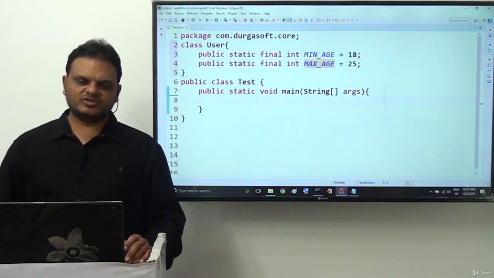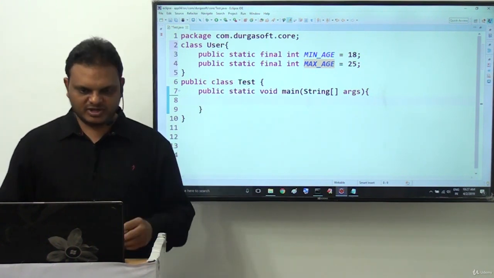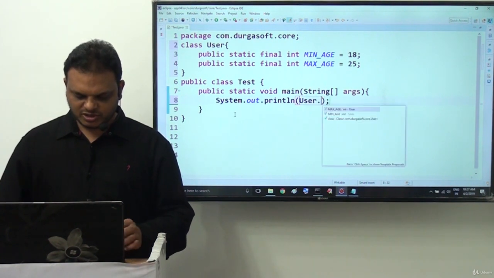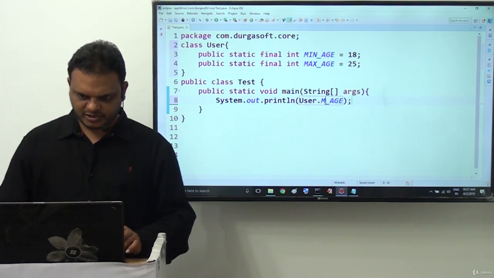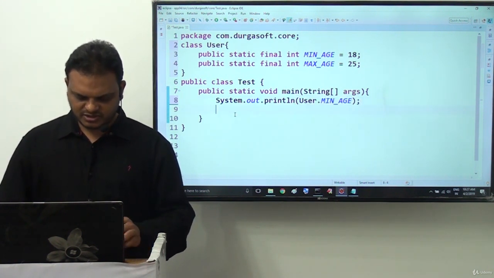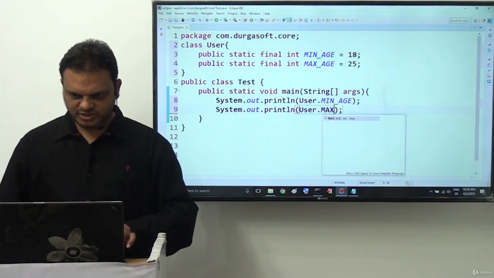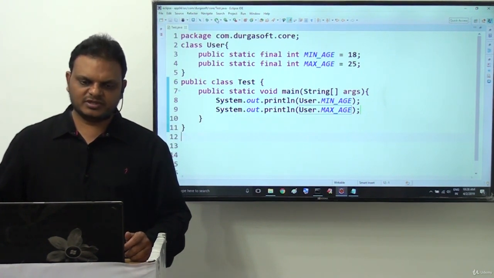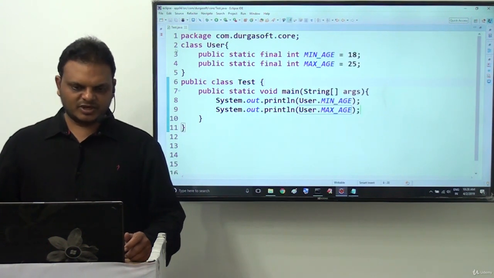Next, inside the main class and main method, I want to access the MIN_AGE and MAX_AGE variables directly. System.out.println of User.MIN_AGE. Next, System.out.println of User.MAX_AGE, which we are able to provide directly. If we run this example, we get the output clearly: 18 and 25. Right, so this is one example.